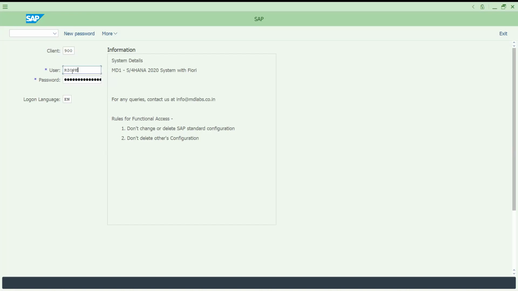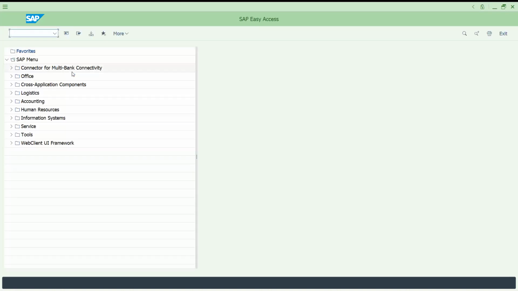They will give the username, and let's try to enter the password. Real time is also the same story. You will get credentials on your email. You have to activate it and change the password, and then you work on this. I already reset the password, so that's why we're on the right screen. Let's go back to the presentation.